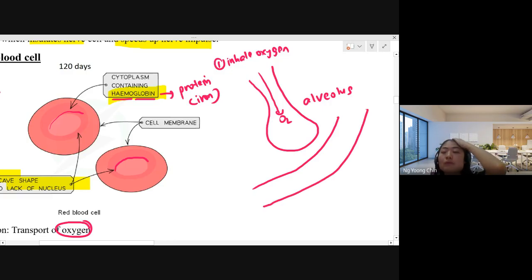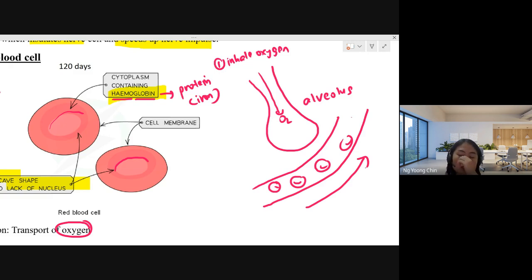In the blood capillary, there are a lot of red blood cells passing through. This red blood cell, this red blood cell, this also, from this way to this way. So the alveolus itself is surrounded by a network of blood capillaries. You will learn this in the respiratory system.